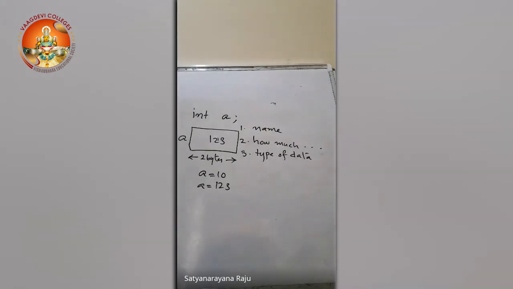I think it is clear. So by the declaration, our processor or compiler will come to know the name of the variable, how much memory space is to be allocated, and what type of data will be stored in that allocated memory space. If I declare 3 variables, all 3 variables will be allocated memory space, right? Okay.